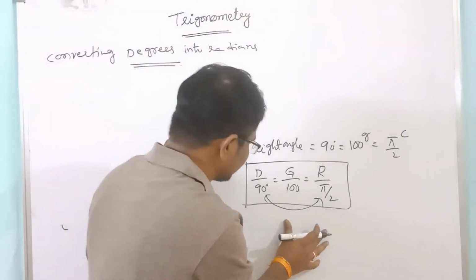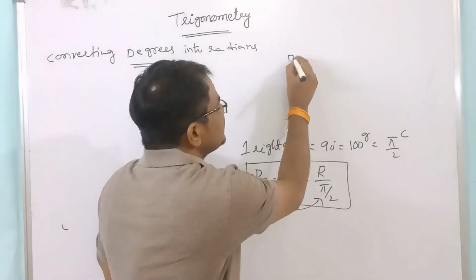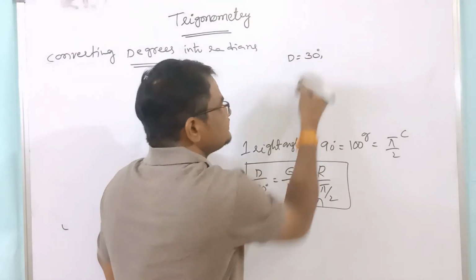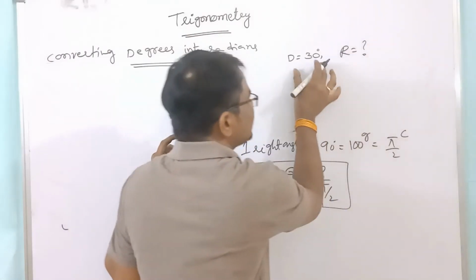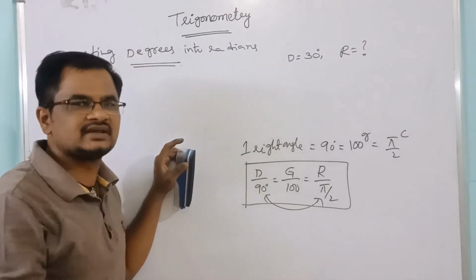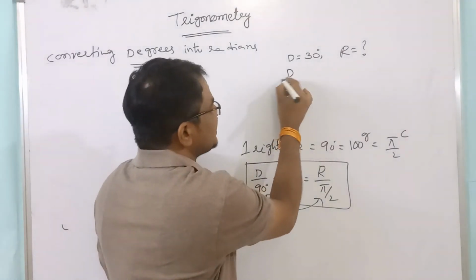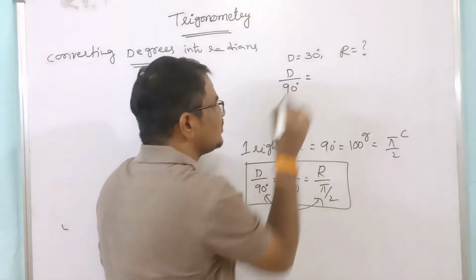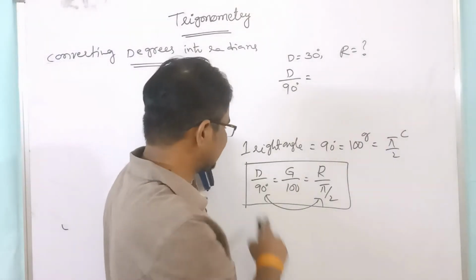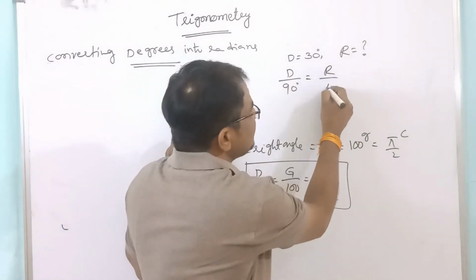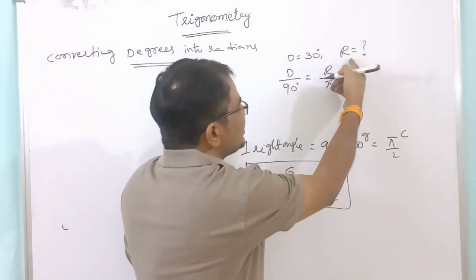For example, see here, 30 degrees they have given. We have to convert into radians. So 30 degrees equal to how many radians, they are asking. Same, from this one, we know that d by 90 equal to r by pi by 2. So r we have to find.